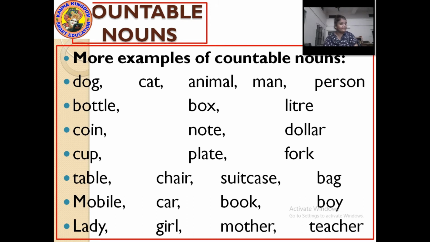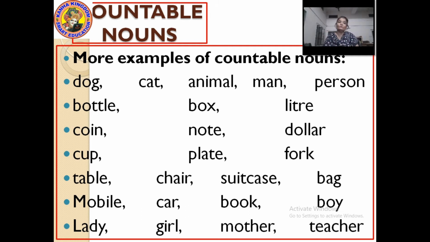Box, yes, 10 boxes, 15 boxes, 100 boxes. Box and boxes. A countable noun can be in singular form or in plural form. When it is one, it is singular, and when it is more than one, it is plural.